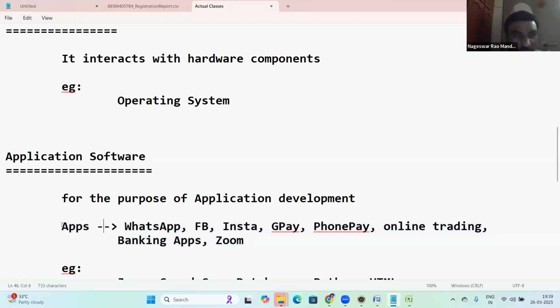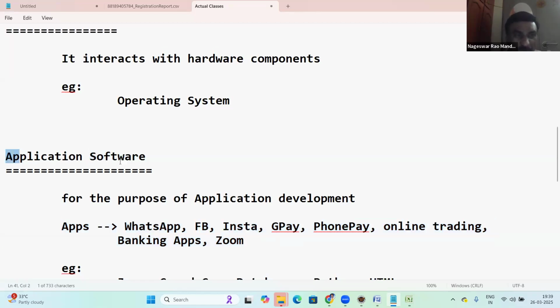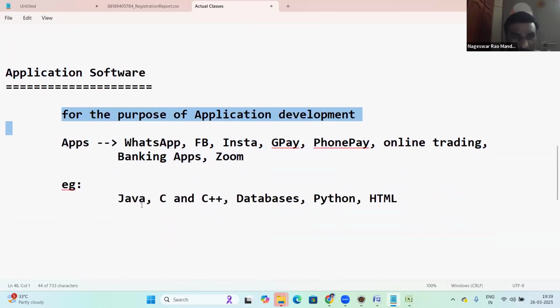How to develop this kind of applications? To develop them, we need some software. That software is application software, for the purpose of application development. Examples of application software: Java is a mostly used application software. Even .NET is also application software, and Hadoop. There are also some languages.